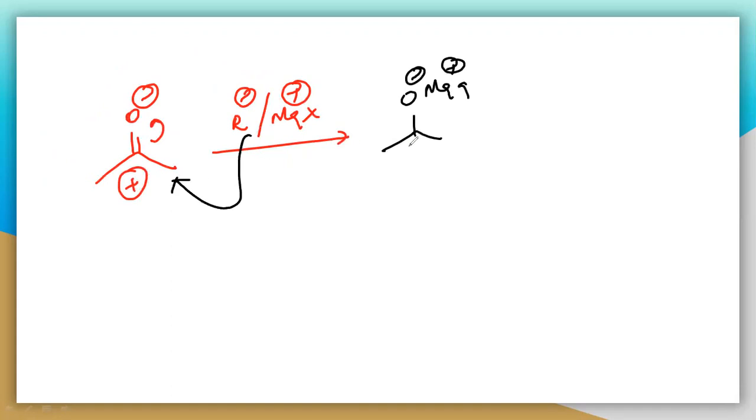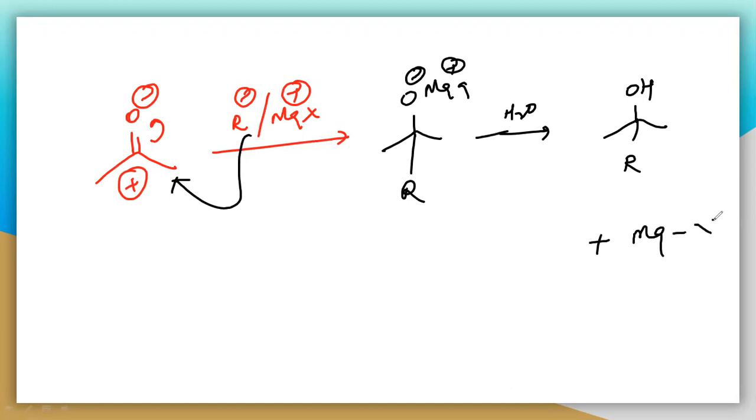This R minus will bind here, so you will get R, and finally on hydrolysis you will get OH and here R, and you will get the MgXOH.